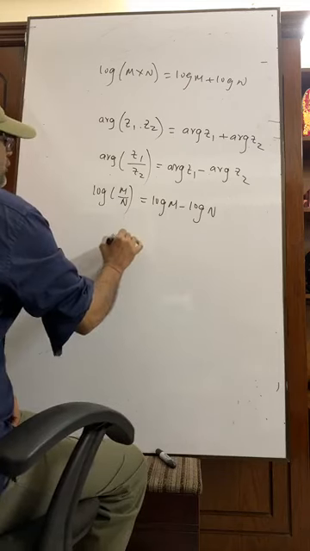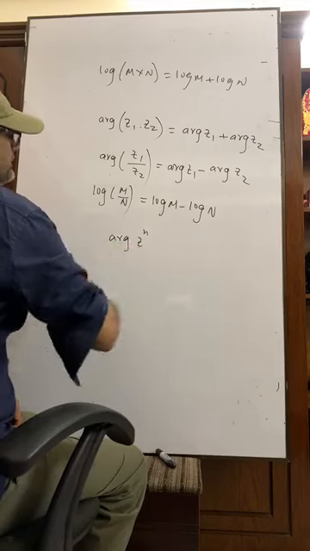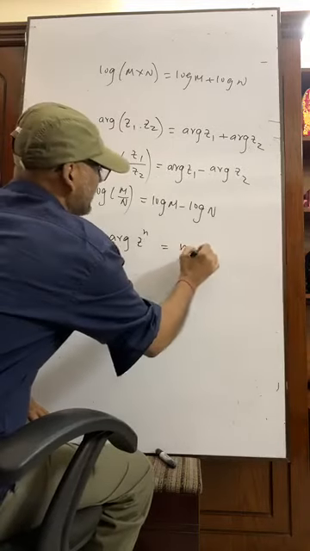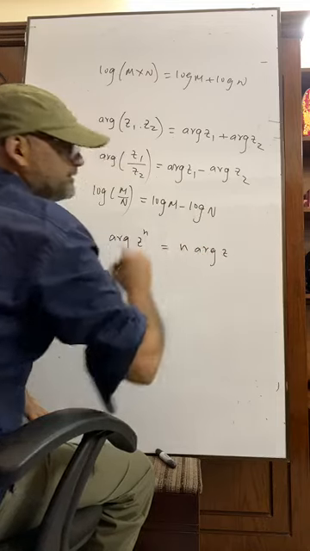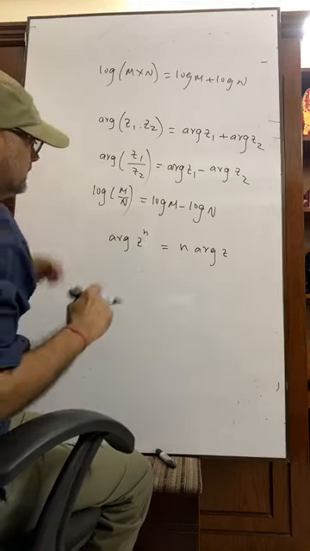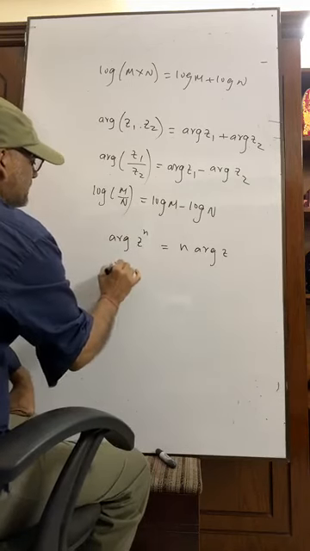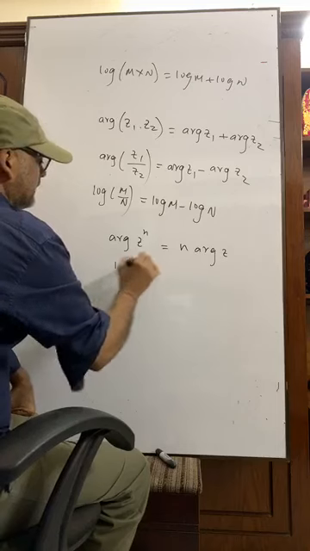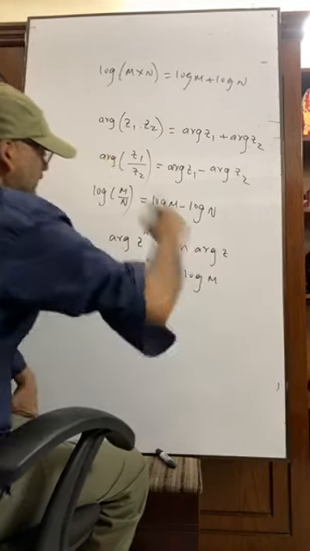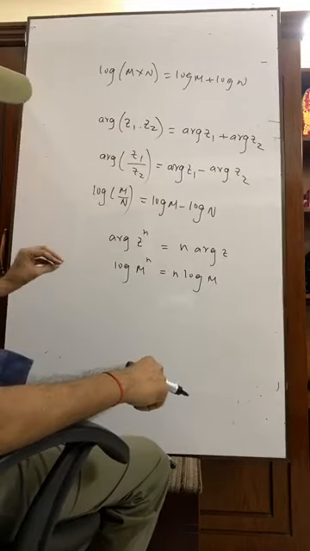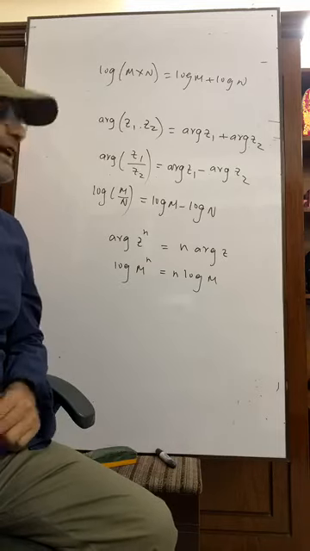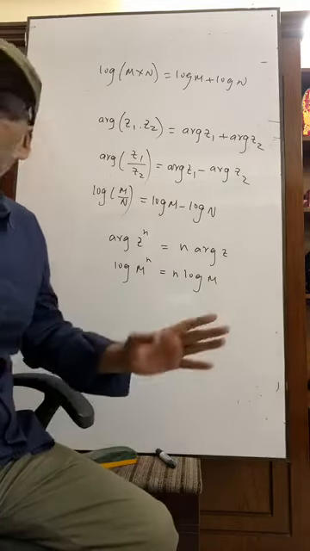Now, argument z to the power n equals what? That is the question. Very good. n argument z. Now, log m to the power n equals n log m, in this way. So the formulas to determine the arguments follow the formulas of logarithm.